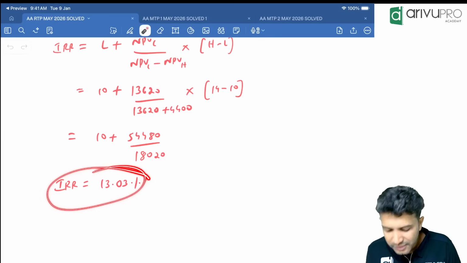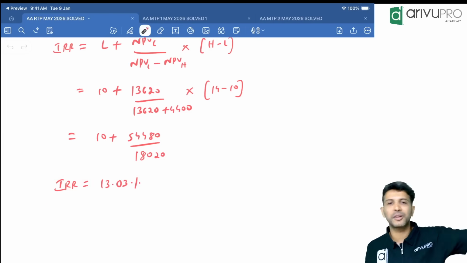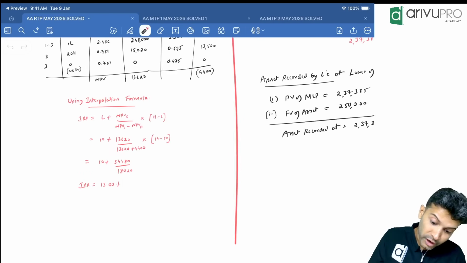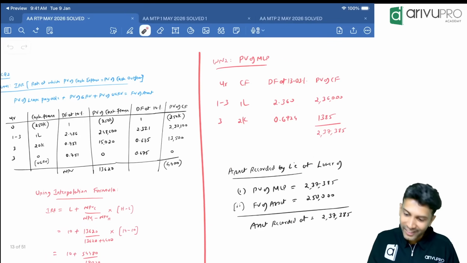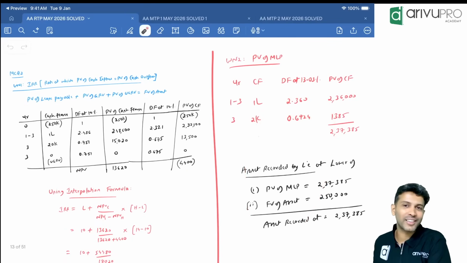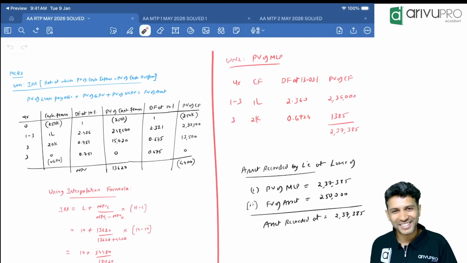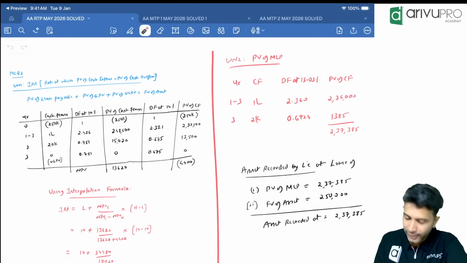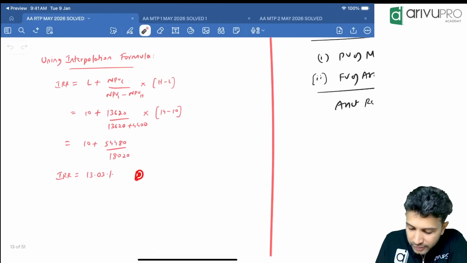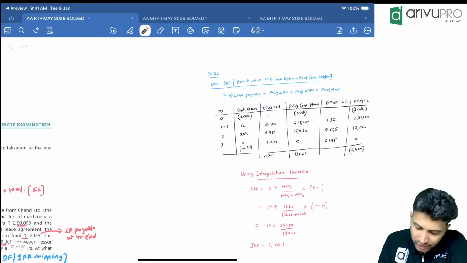If this was given to us in the question, then accepting it for 2 marks is fine. Now you are asking us to find IRR also, and then you are asking us to record the asset value. That is too much for a 2 marker. It will take a lot of time. Okay. Now we found IRR or discount factor. This we need. Now what is the requirement of the question?